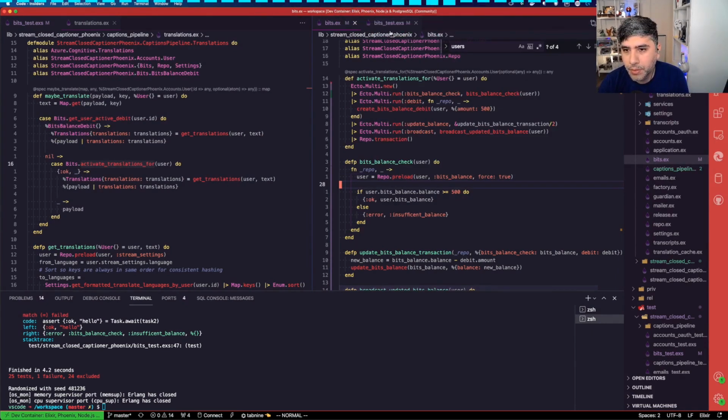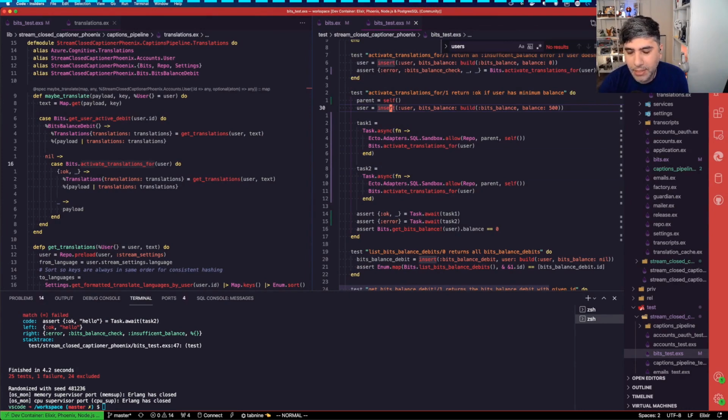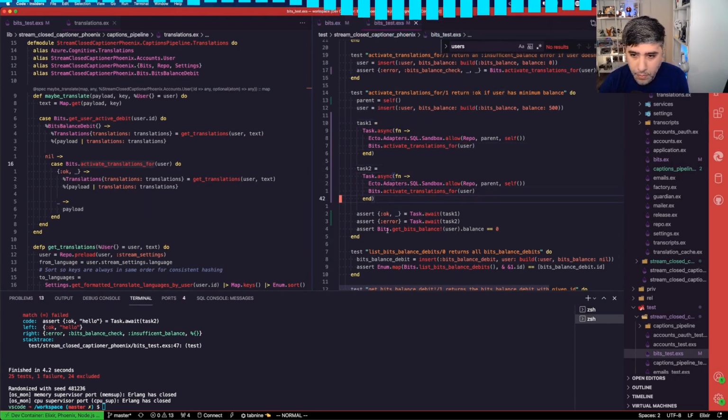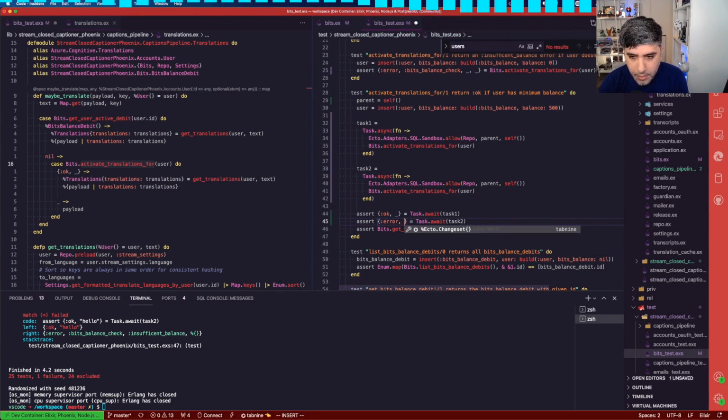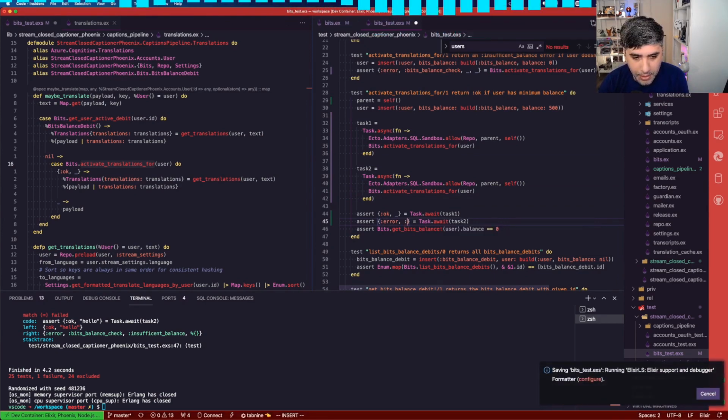So force true. If we go back to our original test here, where we're creating a user and already preloading the user struct with bits, it should go ahead and try to preload it anyway. And we should get an error with this whole thing.